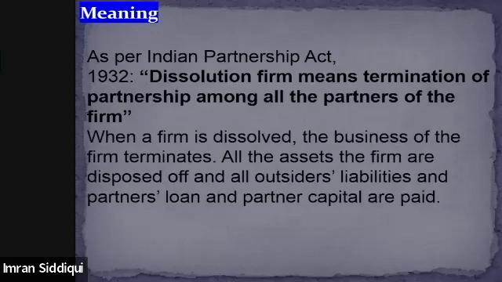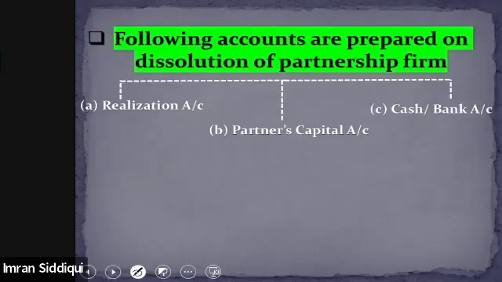Then I've told you that in case of dissolution, we need to basically dispose of all kind of assets and pay off the liabilities, including the outsiders' liability and liability towards the partners. We also understood that from the accounting point of view, we need to prepare three types of account while doing the accounting for the dissolution of the partnership, which include realization account, partners capital account, and cash or bank account.